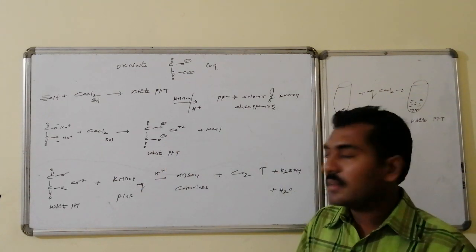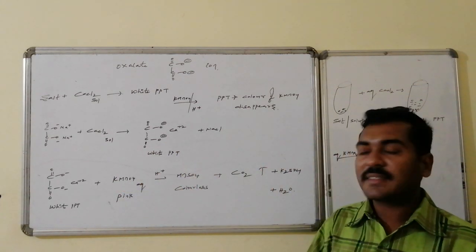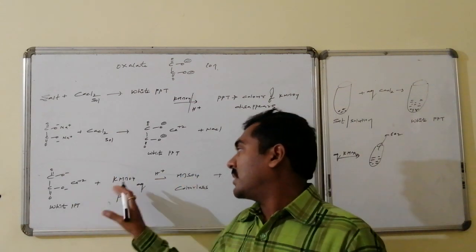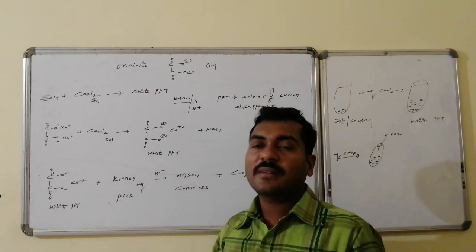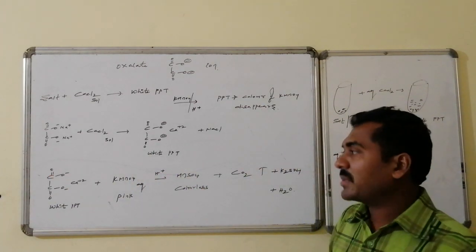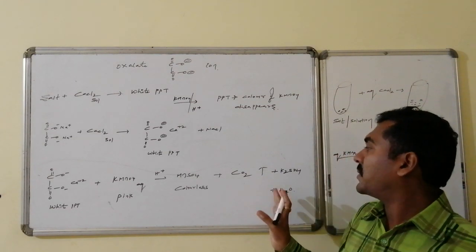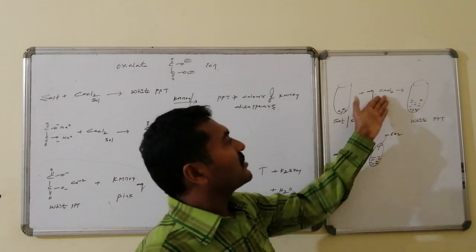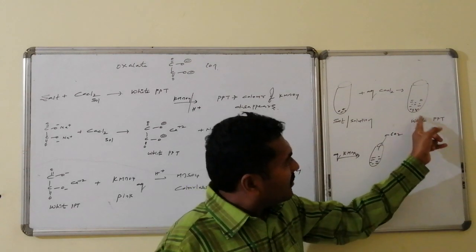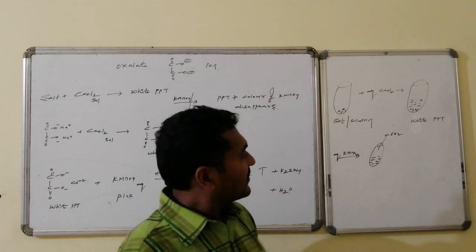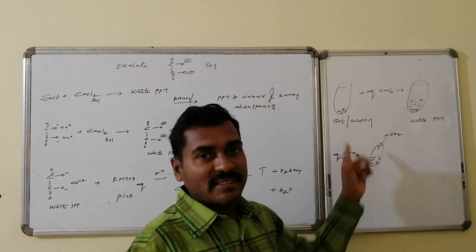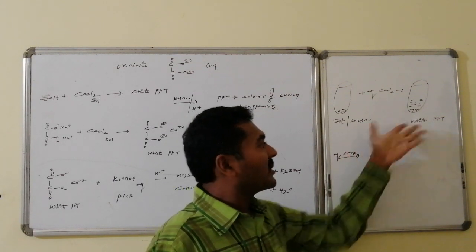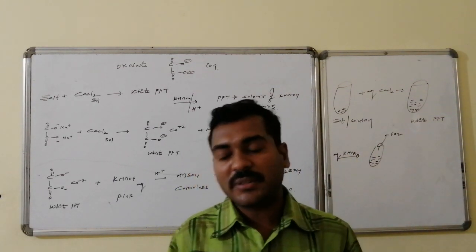Calcium oxalate white precipitate reacts with KMnO4 in the presence of sulfuric acid, an acidic medium. Here MnO4- undergoes reduction to manganese sulfate, MnSO4, whereas as a counterpart, the calcium oxalate undergoes oxidation to carbon dioxide, and you will get K2SO4 and water, all soluble in water. Thus, in the graphical representation, the salt solution followed by aqueous calcium chloride gives a white precipitate, that is calcium oxalate. If KMnO4 solution is added to this, the pink colored solution becomes colorless, the precipitate is completely dissolved, and carbon dioxide gas is evolved.